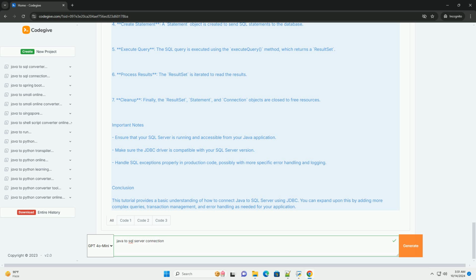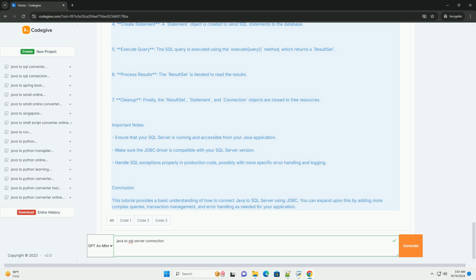Explanation of the code. 1. Import statements. The necessary classes from the java.sql package are imported. 2. Connection details. The JDBC URL, username, and password are defined. Adjust the URL string with your SQL Server host name, port, default is 1433, and database name.